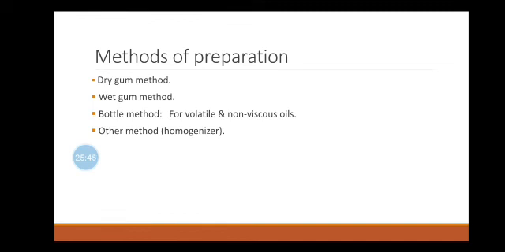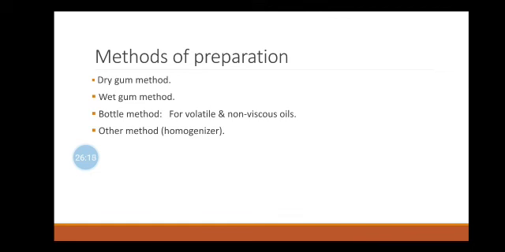Now, the other methods. Various blenders and homogenizers are used in the preparation of emulsions. Hand homogenizer and Silverson mixer homogenizer are some of the homogenizers which are used in the preparation of extemporaneous emulsion. The homogenizers are based on the principle that the large globules in coarse emulsions are broken into smaller globules by passing them under pressure through a narrow orifice.